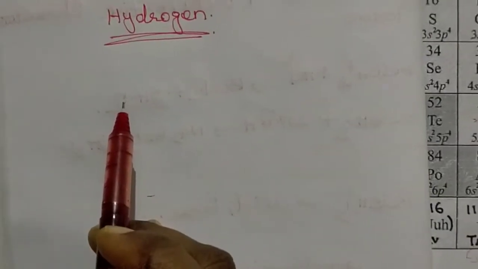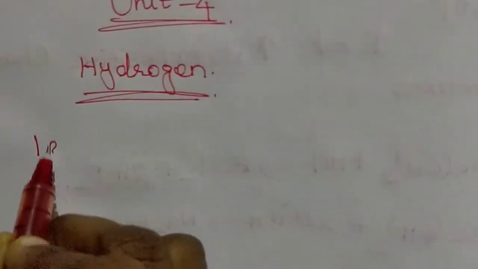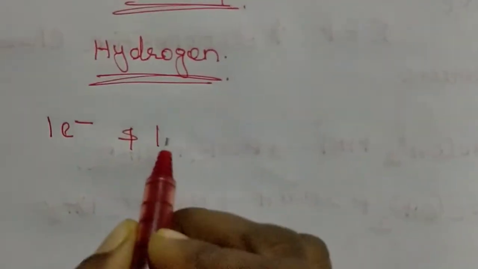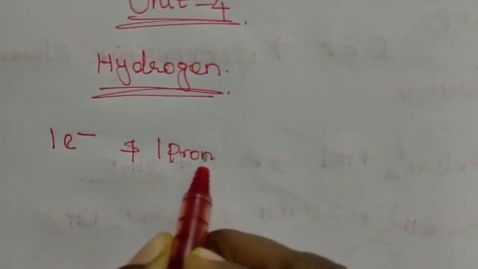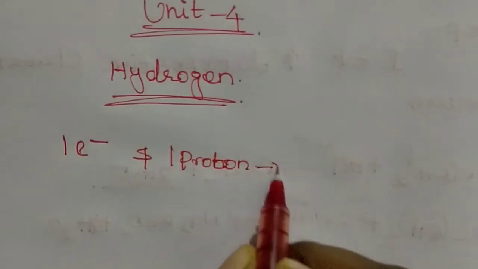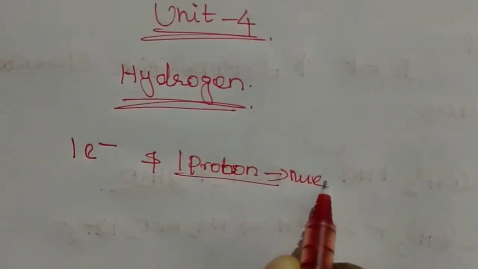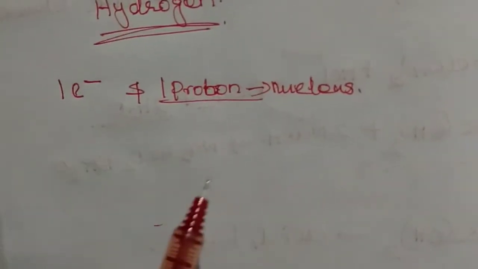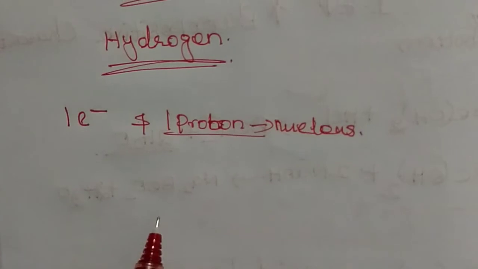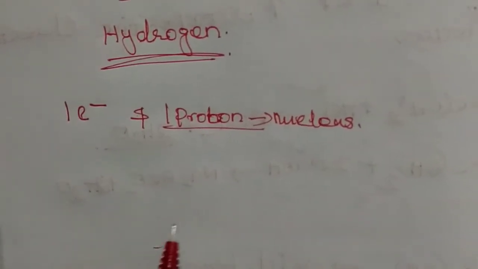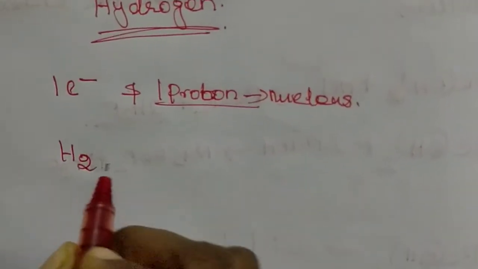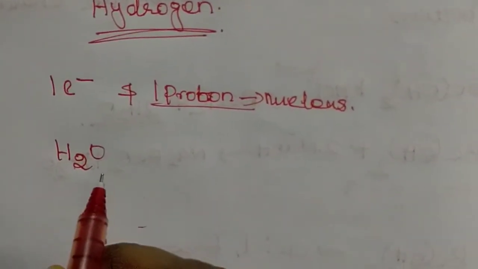Hydrogen is the simplest atom, and it contains only one electron and one proton in the nucleus. It participates in our daily life in important compounds. For example, water: in water, 2 atoms of hydrogen are present and 1 atom of oxygen.